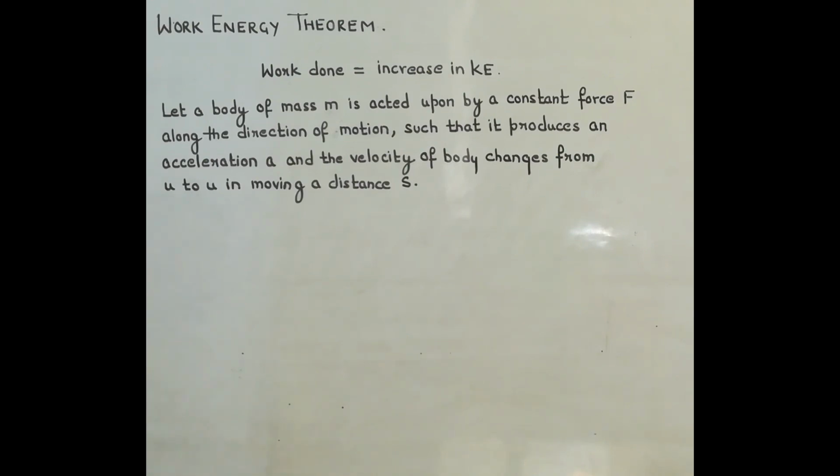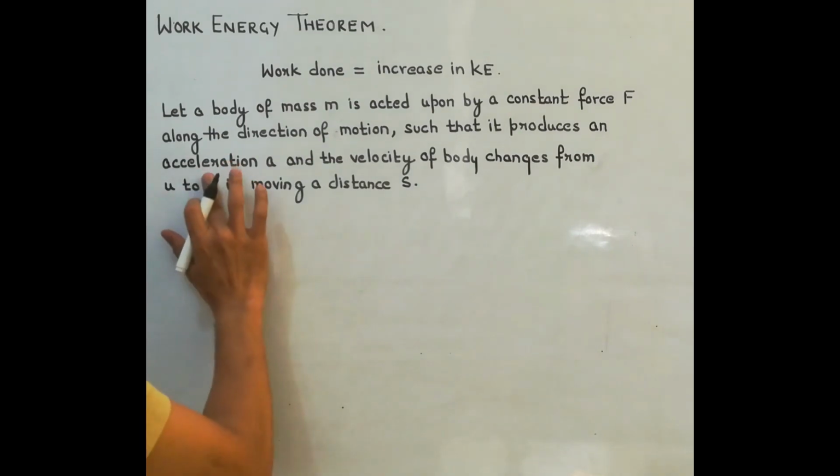For that we have considered a body of mass m is acted upon by a constant force F along the direction of motion. So force and displacement are both in the same direction, such that it produces an acceleration a and the velocity of the body changes from u to v in moving a distance s.